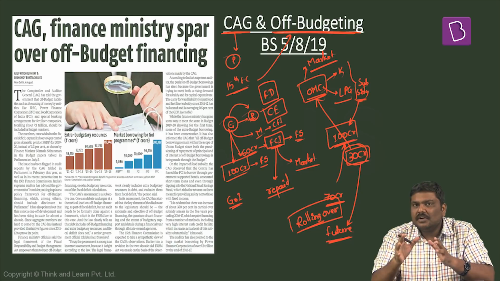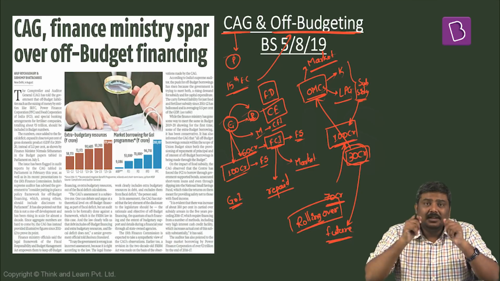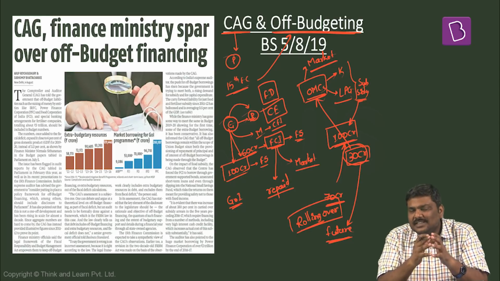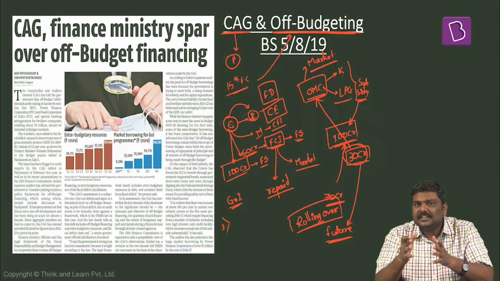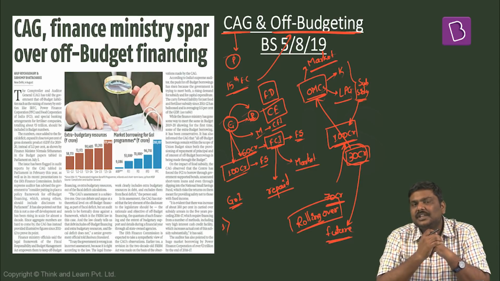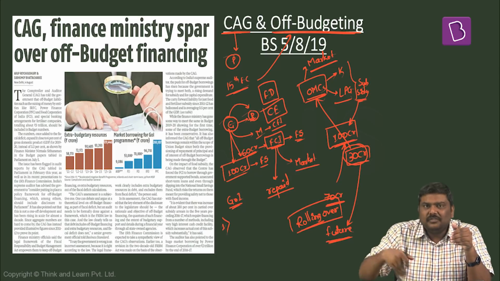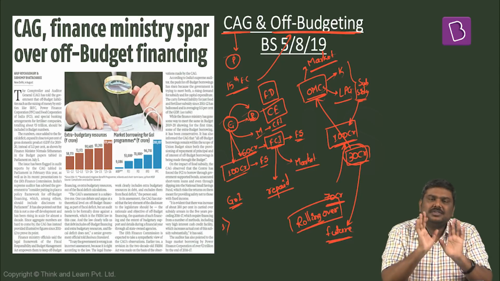But having said so, certain concerns have been raised by various experts as well as the CAG. Some of the concerns are: one, off-budget financing in the recent years has actually increased. And this particular practice basically means that you're trying to circumvent the budget process which has been provided under the constitution.